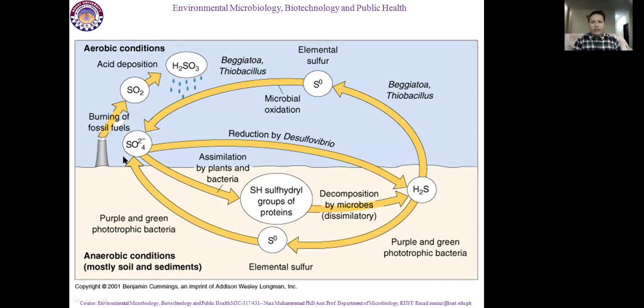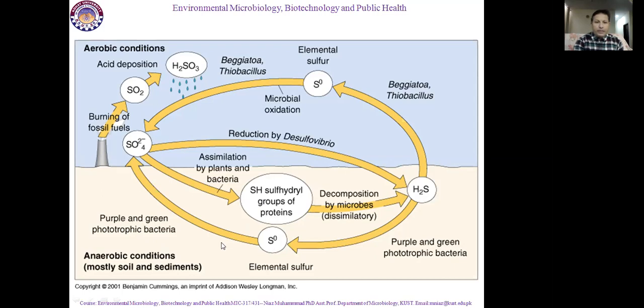So the highest concentration of sulfur on the earth's surface is SO4, which is water soluble and available for plants to absorb by the roots. It is available for microorganisms, which will convert it into H2S, or for plants and microorganisms to absorb and convert into amino acids. After death of these microbes and plants, again it will convert into H2S.